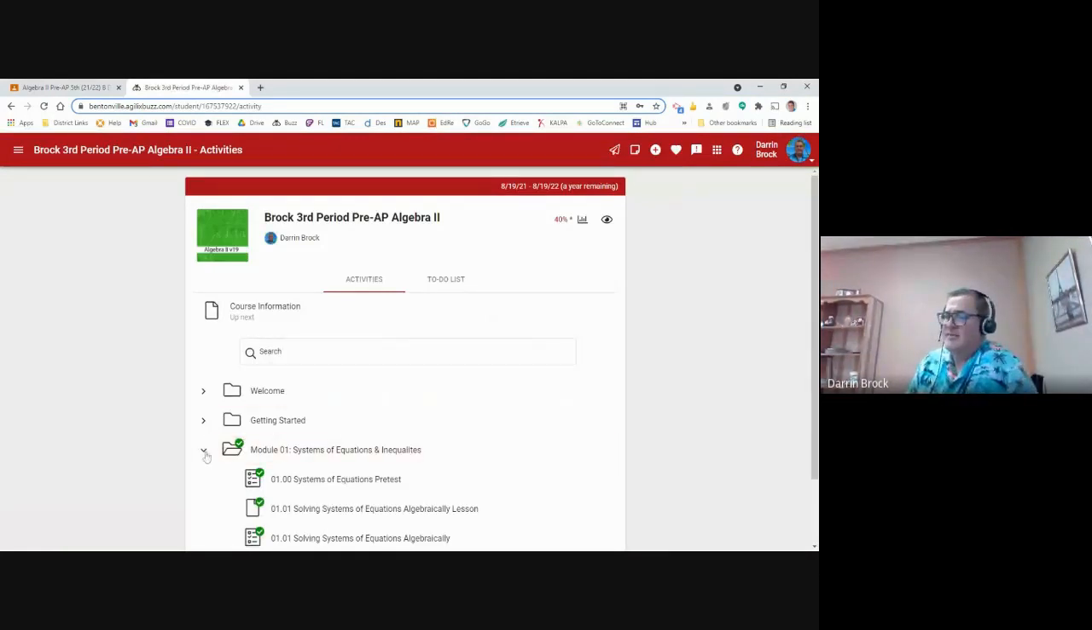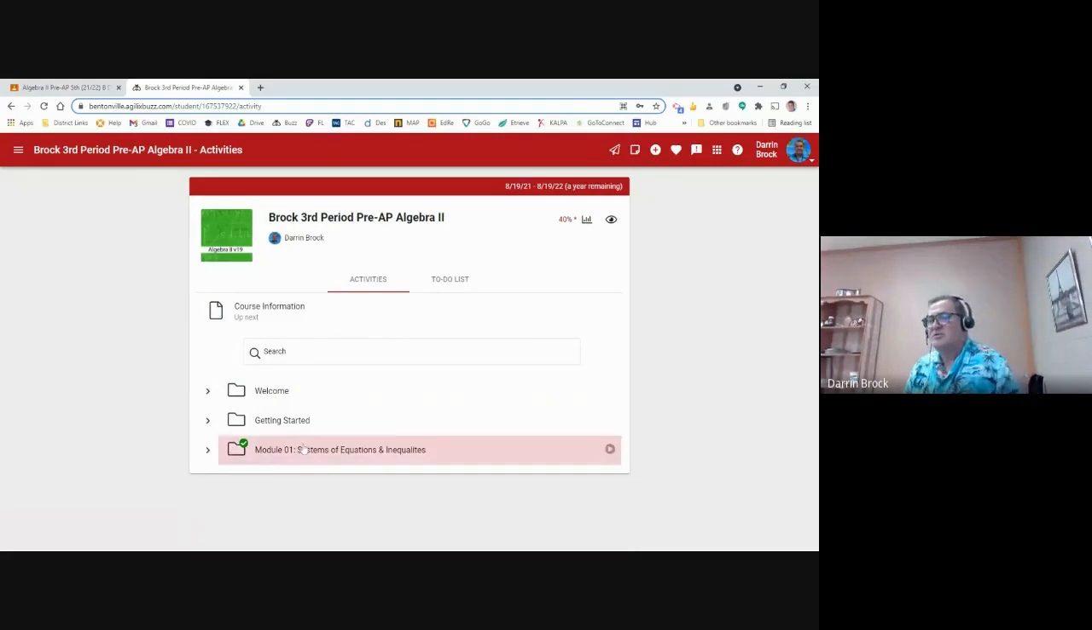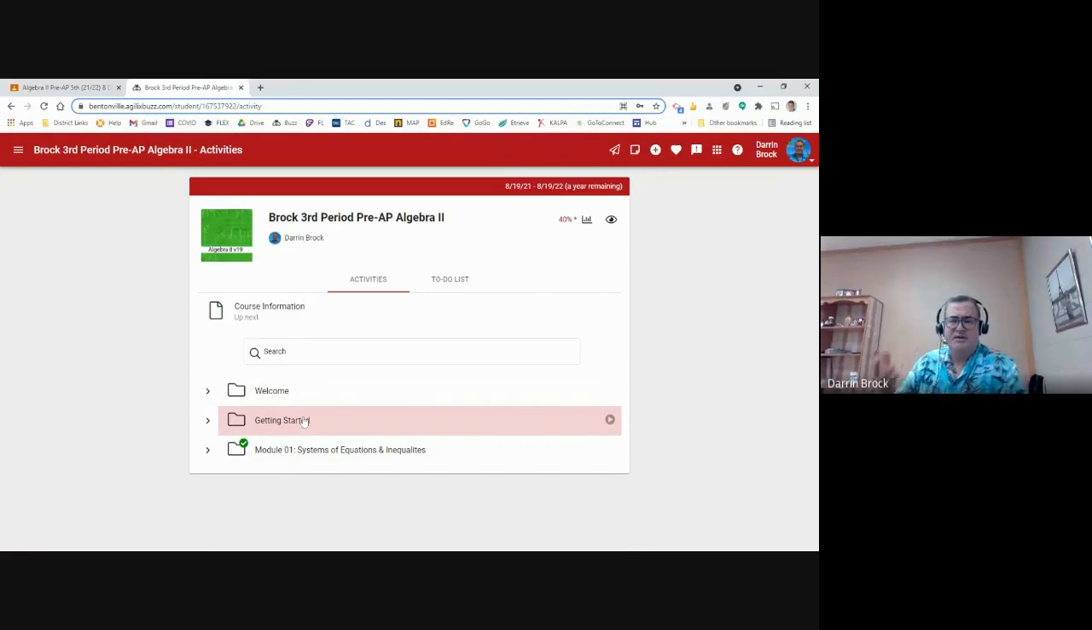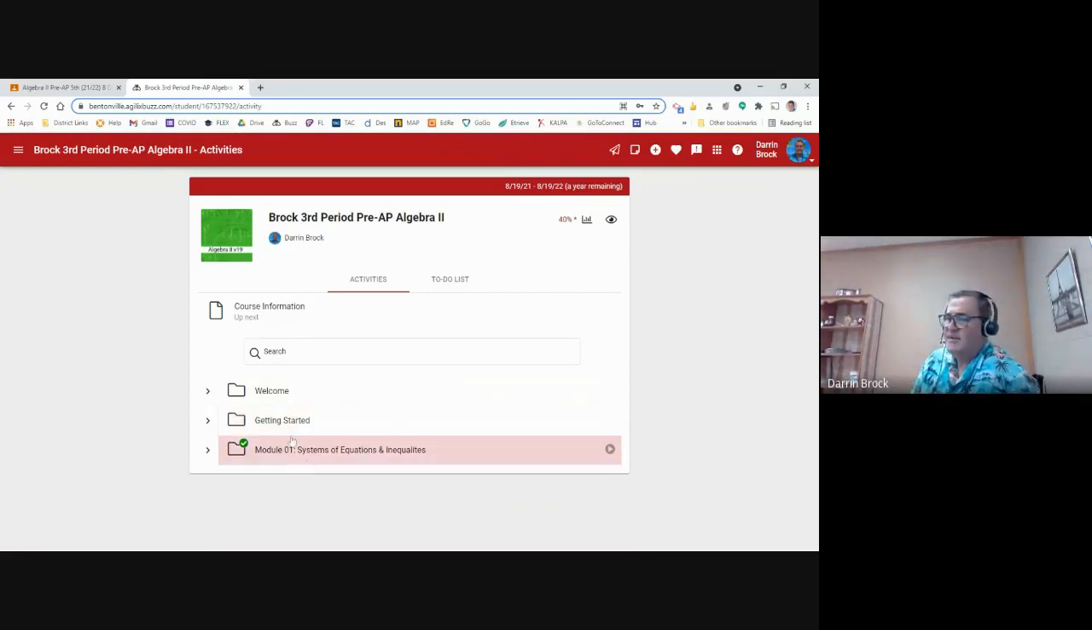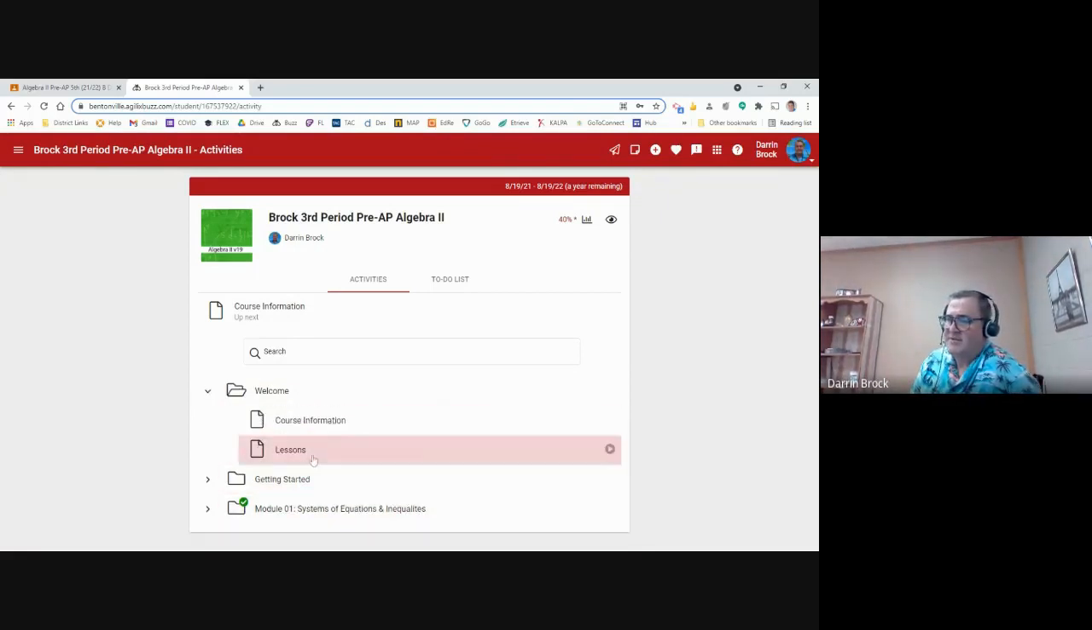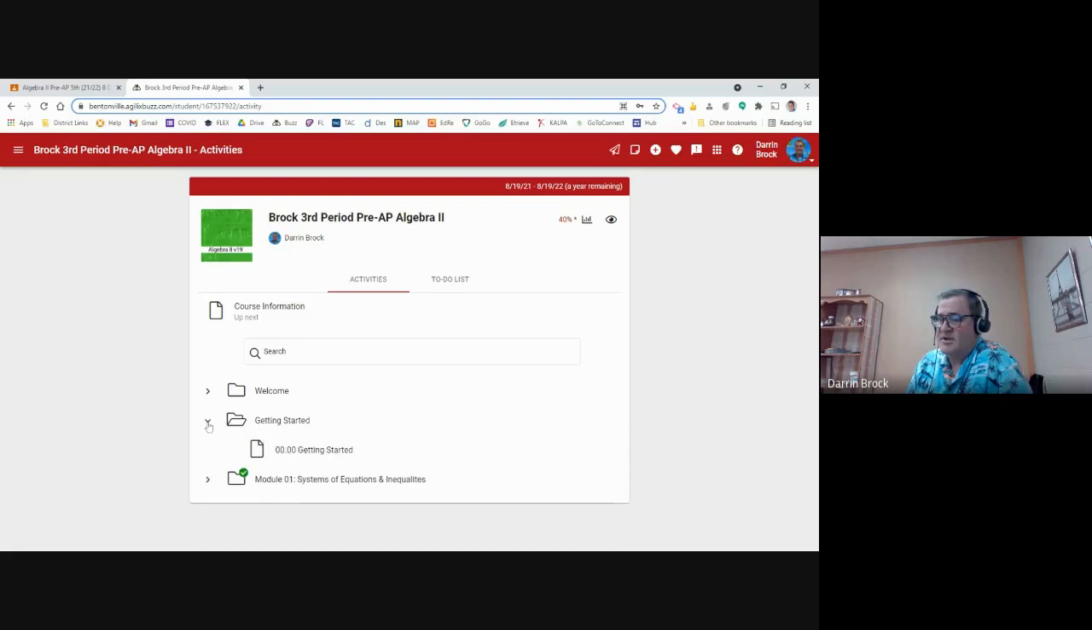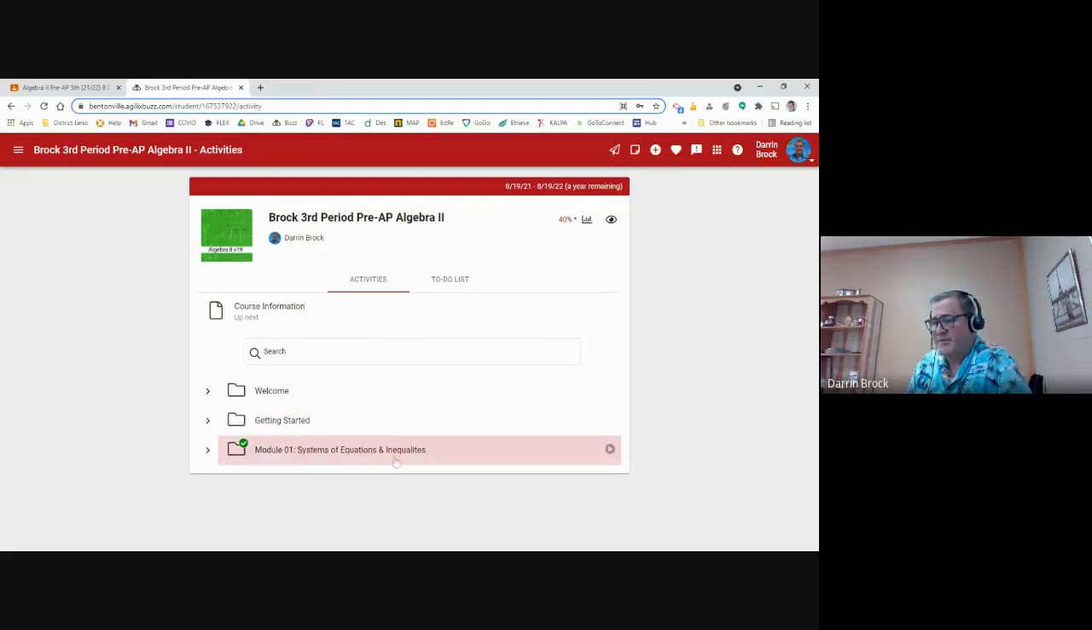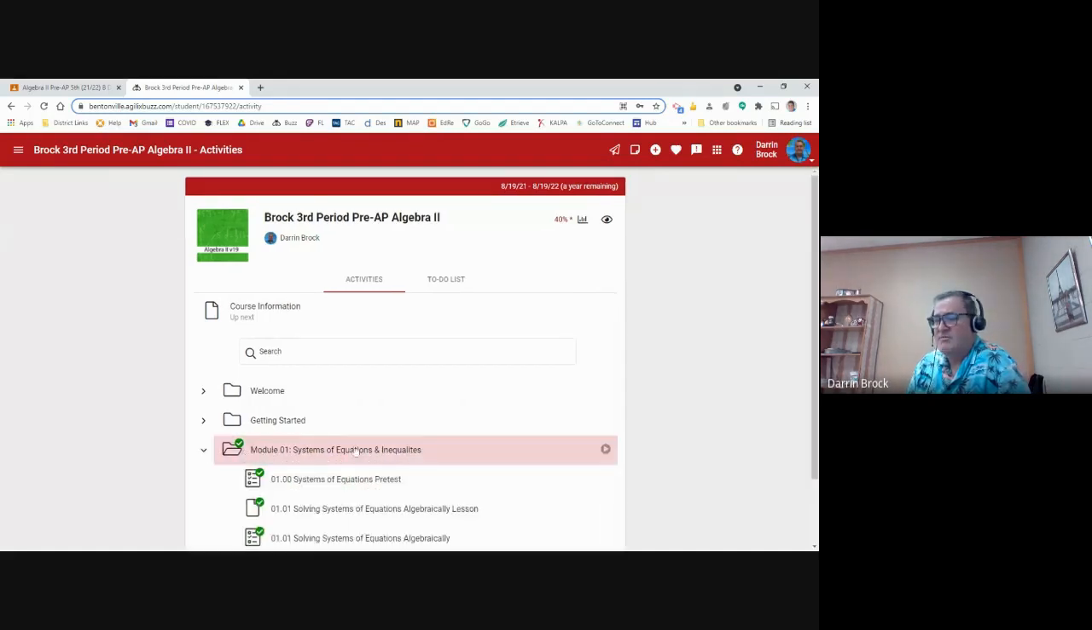And you will have this screen. You'll probably have that folder closed. Right now there's not a whole lot in there. As we go throughout the year, we will add to that. It has this welcome information. If you want to look at any of that, it just talks about the course overview, getting started, and some basic information about Buzz. But all of our information is going to be here in Module 1.